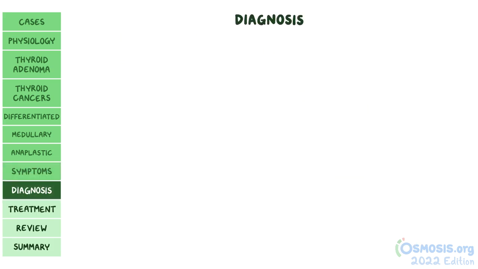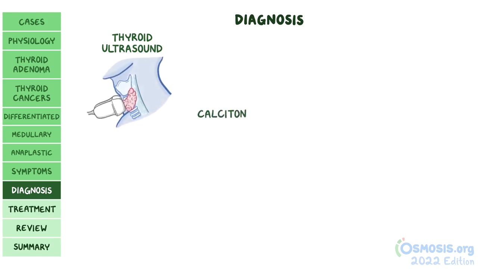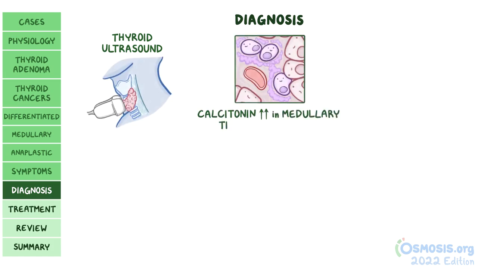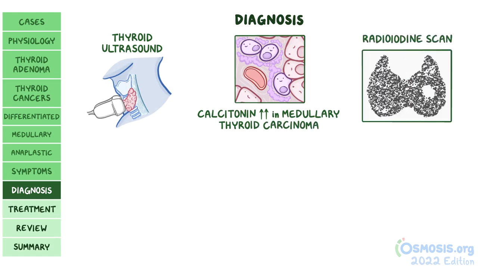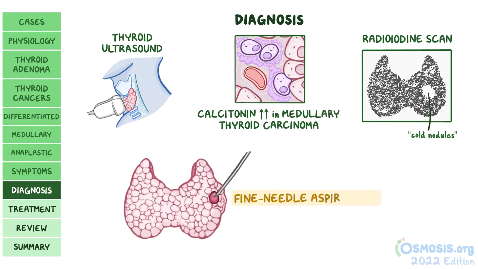The diagnosis of thyroid cancer often begins with imaging studies, like a thyroid ultrasound, which can help identify a thyroid nodule. Calcitonin levels are usually elevated in medullary thyroid carcinomas. A radioiodine scan can also be useful. That's where radioactive iodine is ingested and taken up by cells that make thyroid hormone. Usually, thyroid tumors don't make thyroid hormone, so they appear as cold nodules. The diagnosis of thyroid cancer is usually confirmed by doing a fine needle aspiration, where a thin needle is used to take small tissue samples from the thyroid nodule.